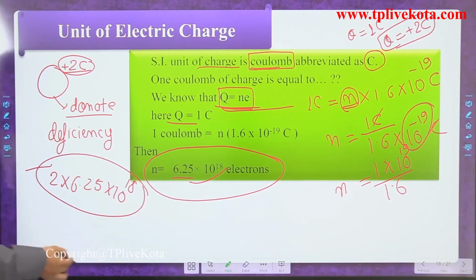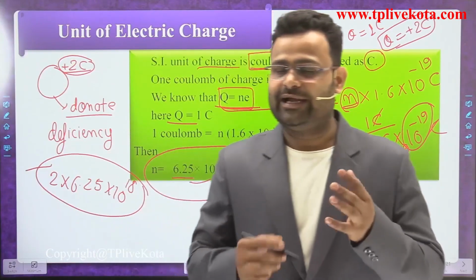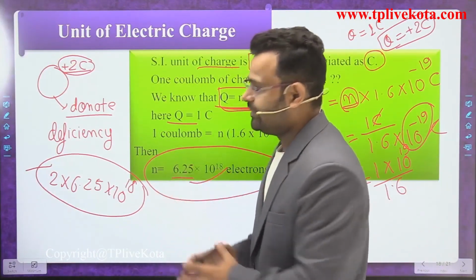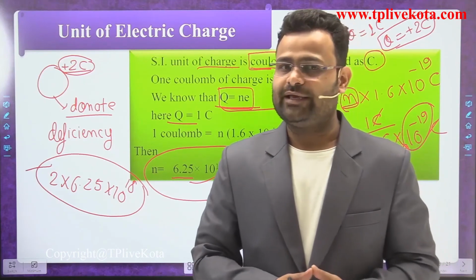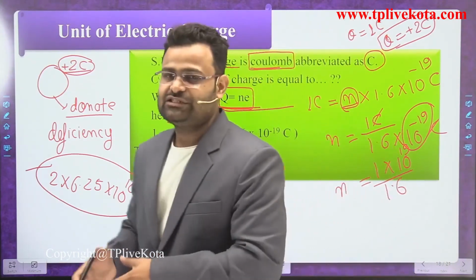When that amount of electrons is donated, that body has a 2 coulomb charge. Understand that it is a positive charge, so we say a deficiency of electrons.